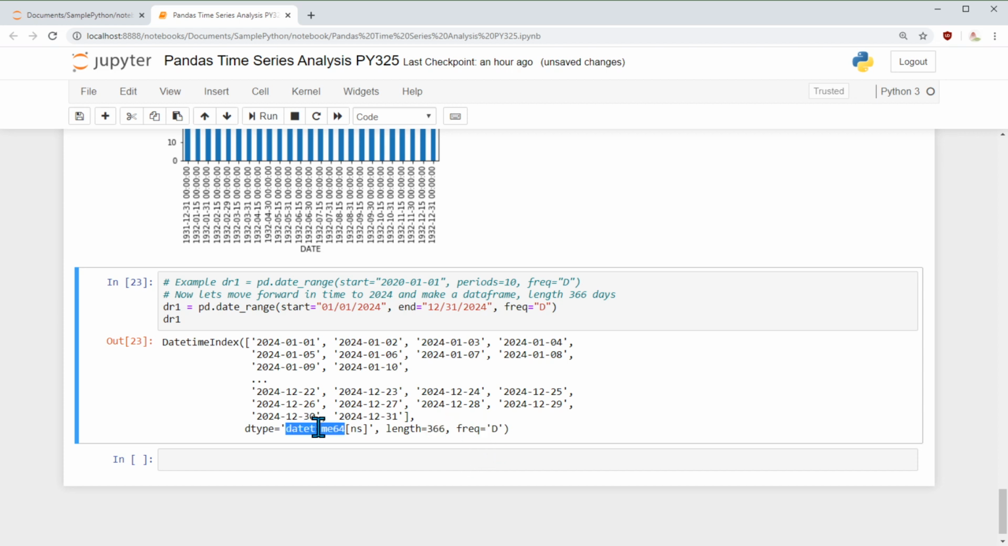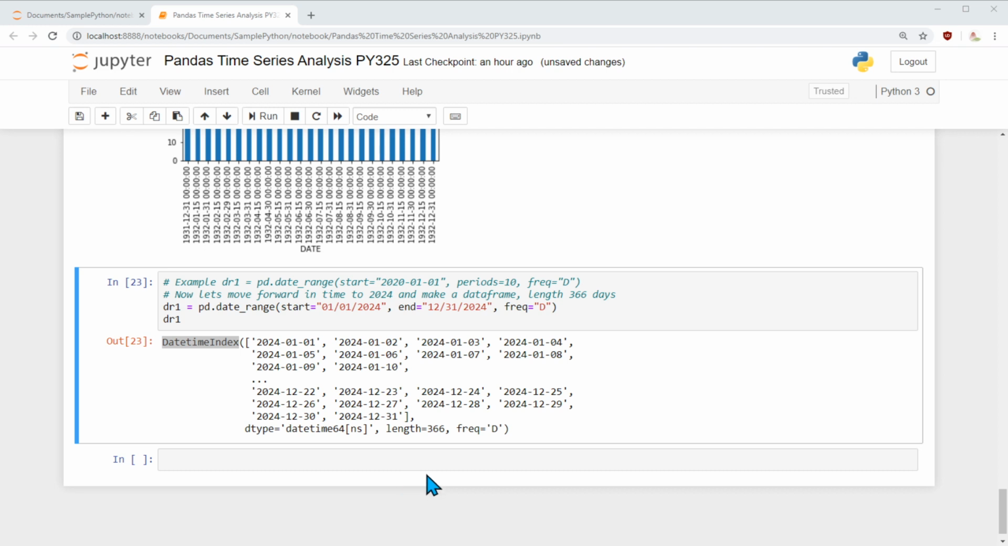Frequency is daily, and once again the timestamp is datetime, and here we have the data type of the series as DatetimeIndex. So this is the index, of type DatetimeIndex. Now we have created a date range, and what we can do is apply this date range to a data frame we have, or we can create a new data frame.